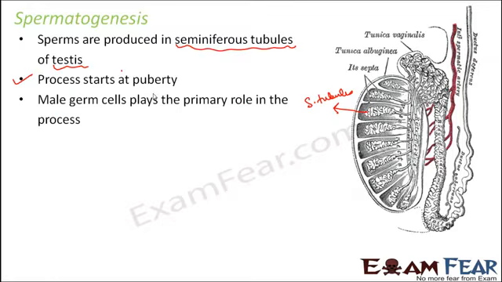Now, this process starts with the male germ cells. You remember I told you that the inner lining of the seminiferous tubules is formed by two types of cells. One is the male germ cell and the other is the Sertoli cells. We will see that the male germ cells play the primary role in the process of spermatogenesis. How? That is what we are going to see now.